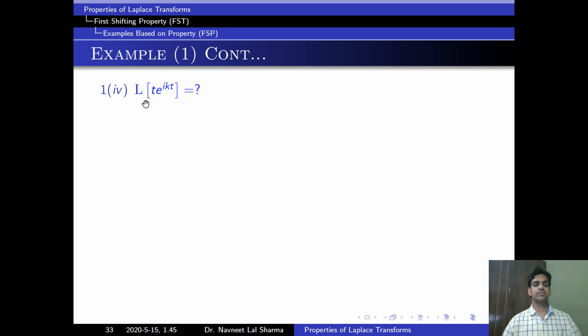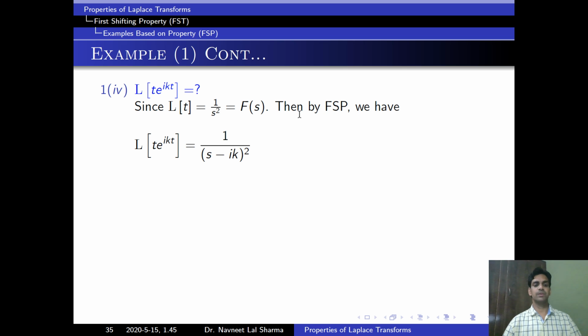Next question. Find the Laplace of t into e to the power ikt. Same thing, we will take f of t is equal to t, then we will find the Laplace of t is 1 upon s square. So this is f of s function. By first shifting property, Laplace of t into e to the power ikt is equal to 1 upon s minus ik whole square. Because here a is equal to ik, so we replace here s by s minus ik.